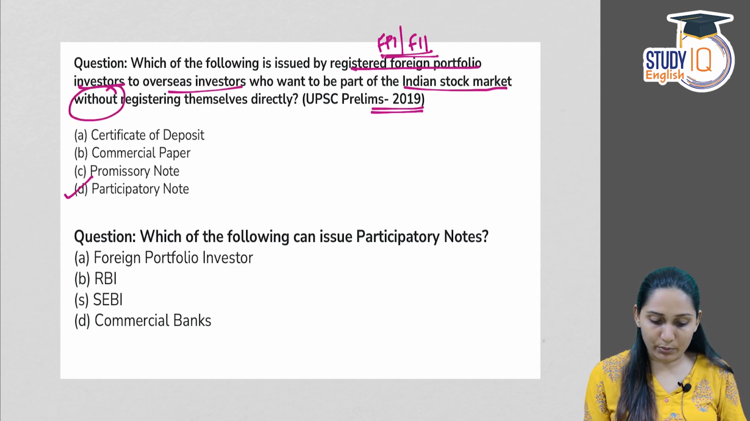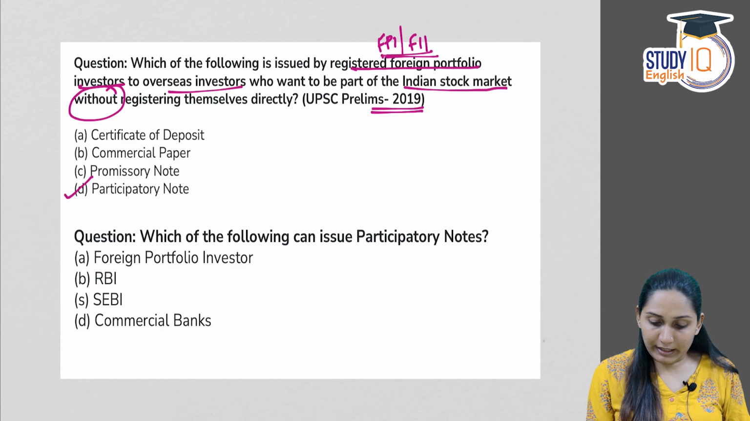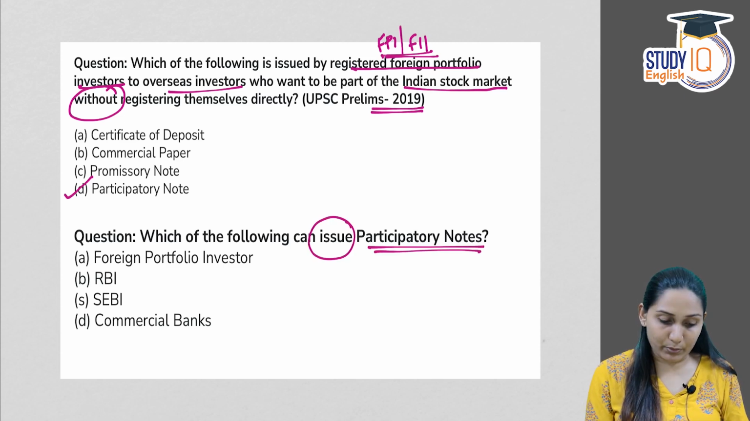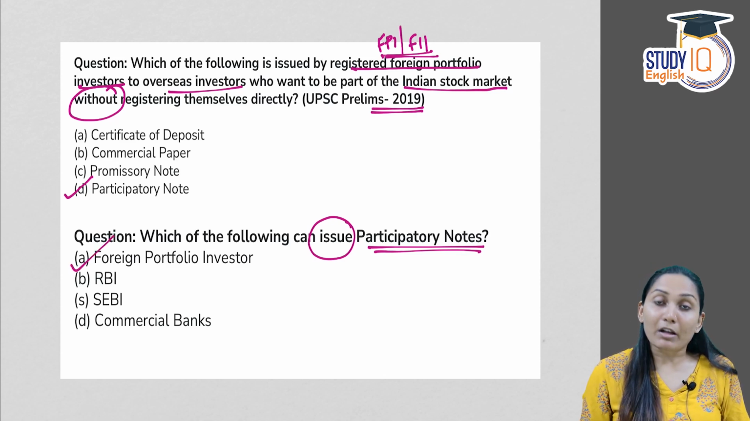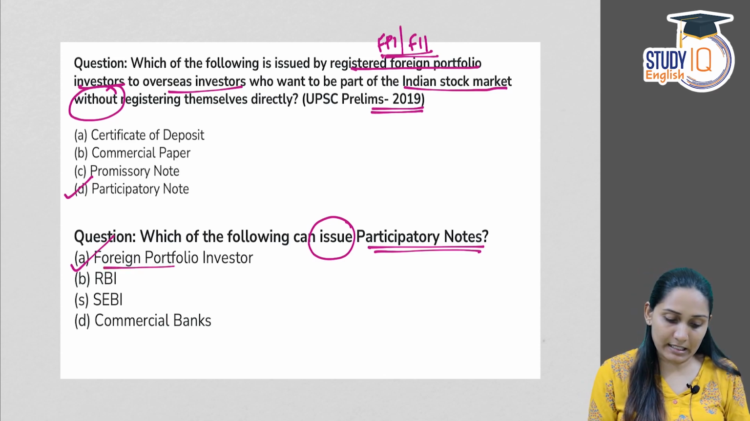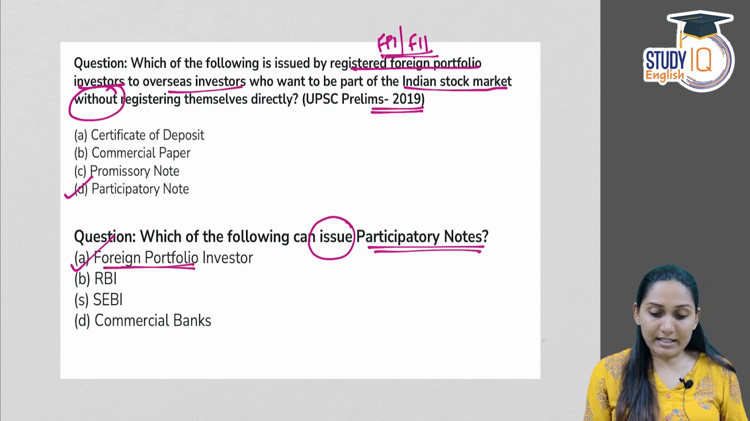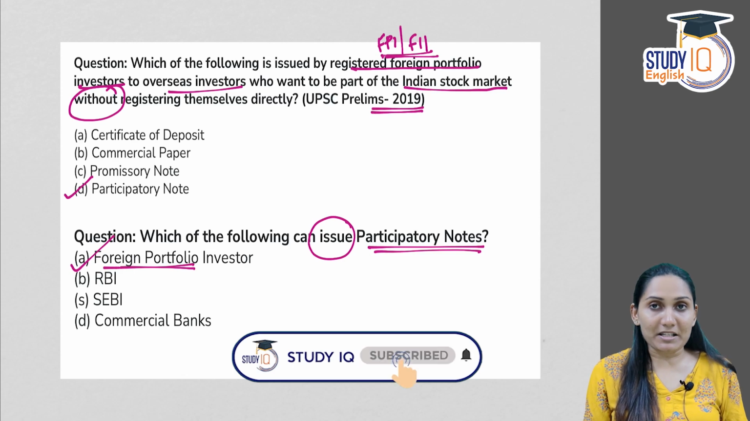That is participatory notes. Which of the following can issue participatory note? This is regarding who can issue participatory note. Options: foreign portfolio investor, RBI, SEBI, commercial banks. We know that it is issued by foreign portfolio investor. So answer is A. So these are two questions related to participatory notes.